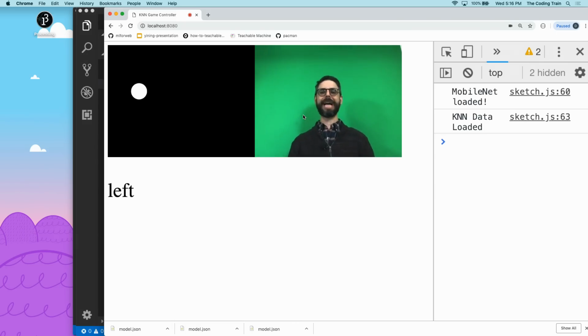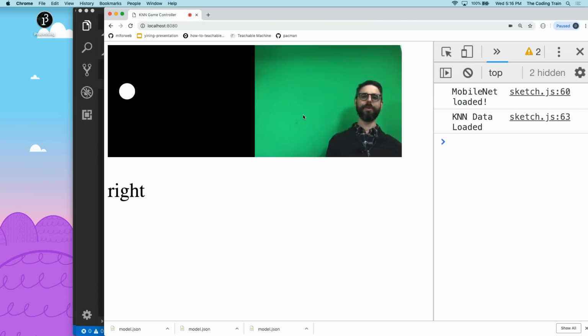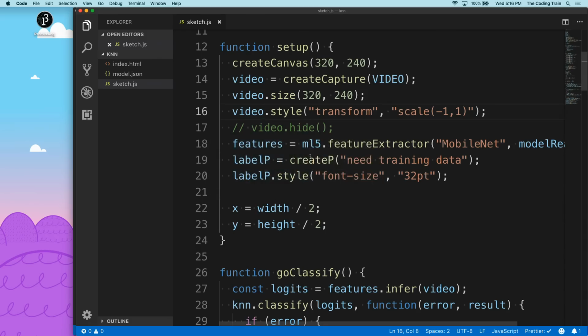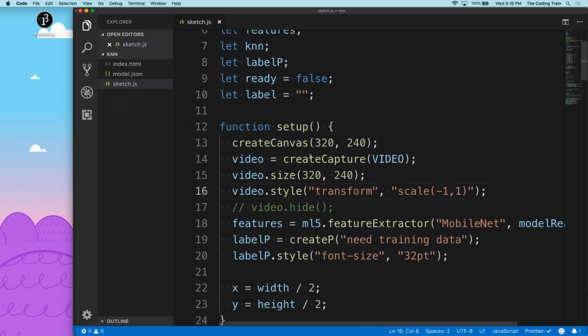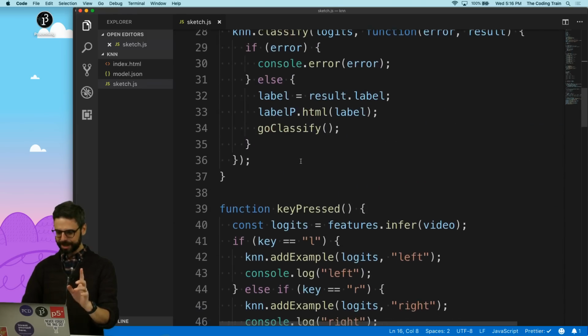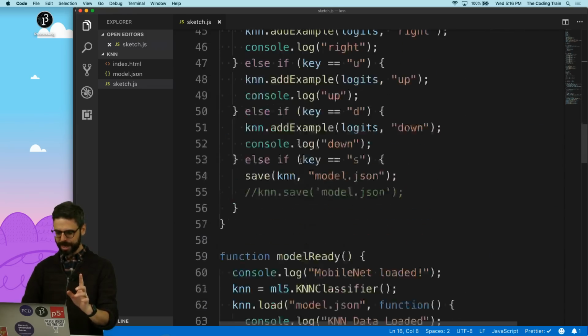I need to do a classification, another label for like don't move, right? So I could add one more label. I'm not going to save and train, but let's just see if this works. I really should go. Oh, wait, you can't see me anymore. Here I am. I should add, where is my key pressed?